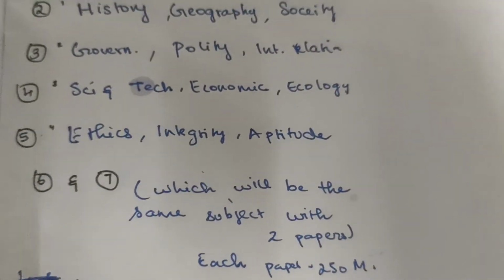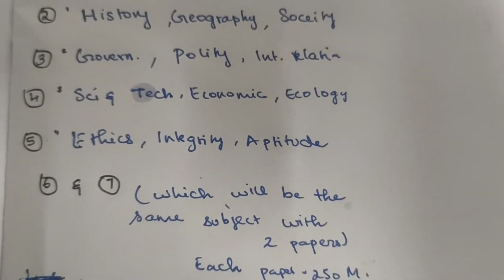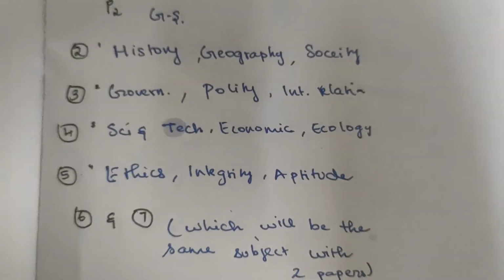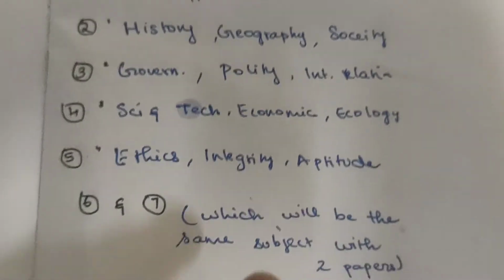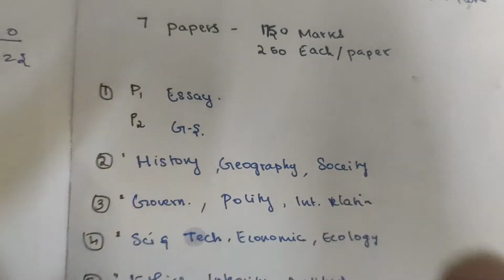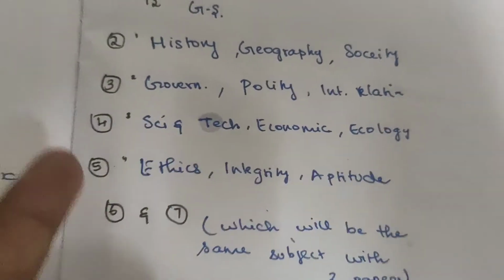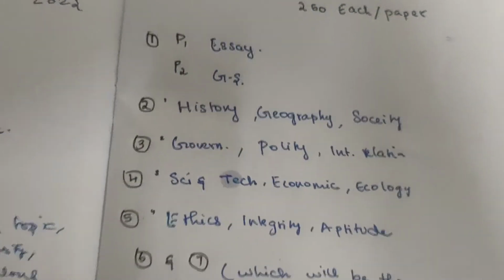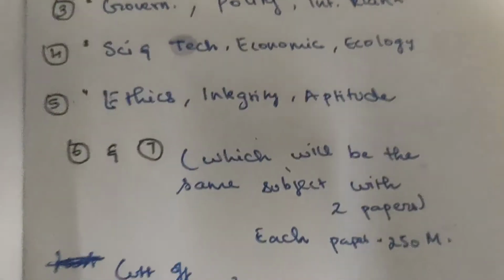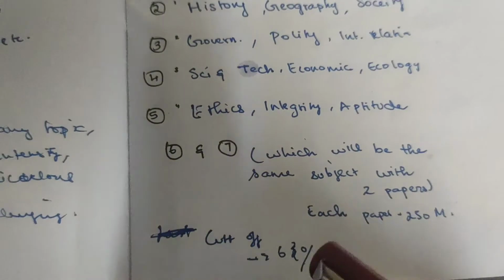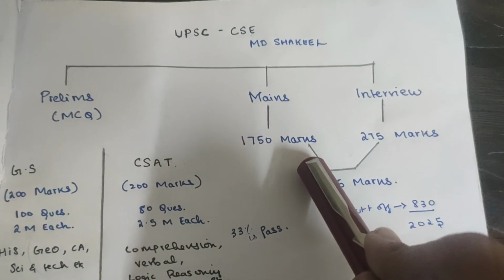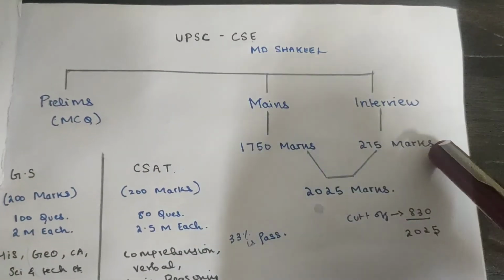And then papers 6 and 7, which is very interesting, will be on the optional subject, whichever is convenient for you. If you like history, you can opt for history here. If you like polity, you can opt for polity. Anything you like, that is the thing. And this is also 250 marks each. The cutoff mark for this is that you have to get above 630. If you get above 630, you can opt for the interview. The interview is of 275 marks.